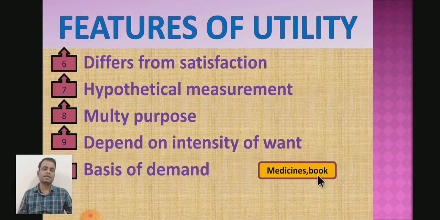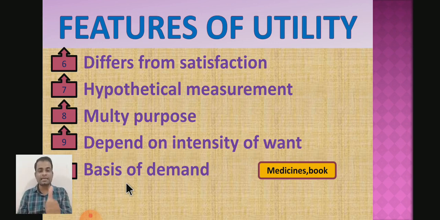Then we may take the example of books also. A literate person will demand books because he has utility in books. But an illiterate person will not demand books because he may not derive utility from the books. Why?